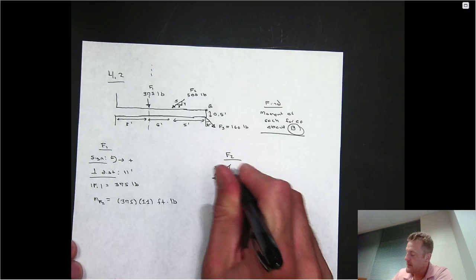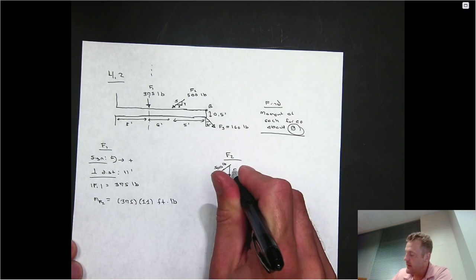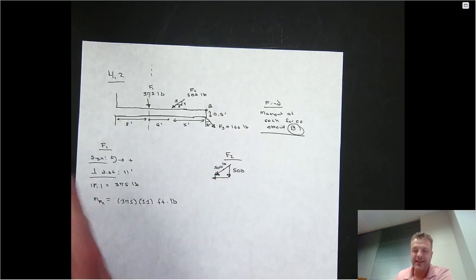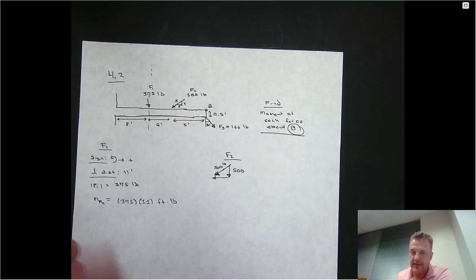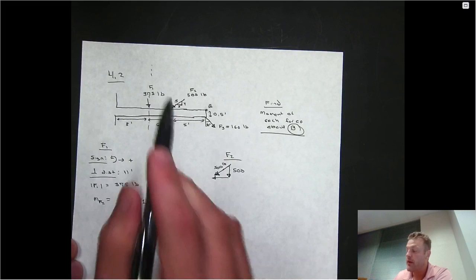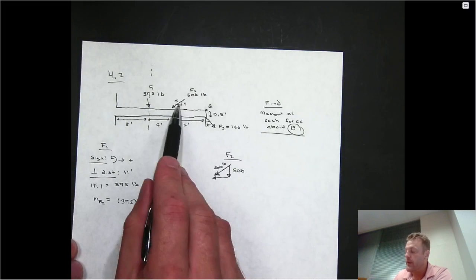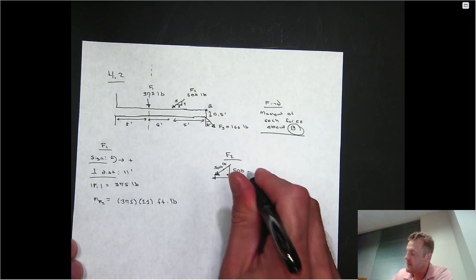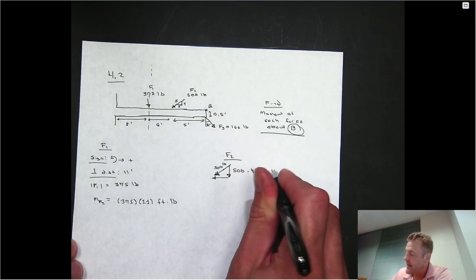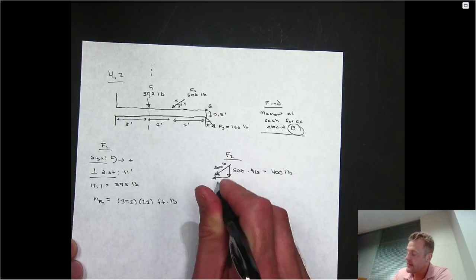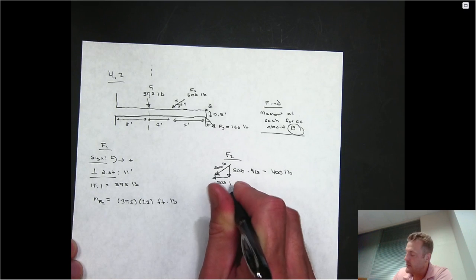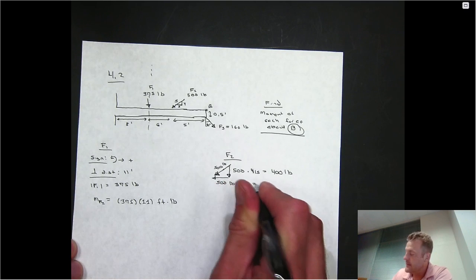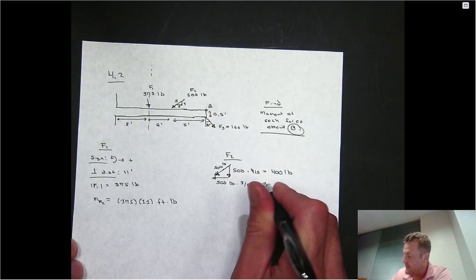If this is 500 pounds, the way that we can determine the y component, and I'm not going to show all the steps, I usually like to draw an equivalent triangle and actually find the sine and cosine of theta. But hopefully by now you know that if you want the y component, it's just going to be this side length divided by the hypotenuse. So it's just going to be 4/5 of that. So it'll have a magnitude of 400 pounds, and the x component is going to have a magnitude of 3/5. So that's just going to be 300 pounds.